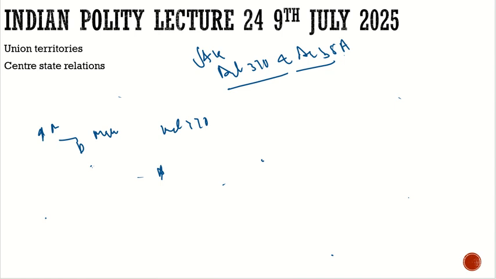What was the exception? For example, he agreed that fundamental rights should apply to Jammu and Kashmir, but there was an exception that non-natives of Kashmir, non-Kashmiris, cannot buy land in Jammu and Kashmir, which was very much against equality, against Article 14. But still it was agreed, because Article 370 has the clause that it can bring the provisions of the Indian Constitution into Kashmir, either fully or with exceptions. That is what Article 370 says.